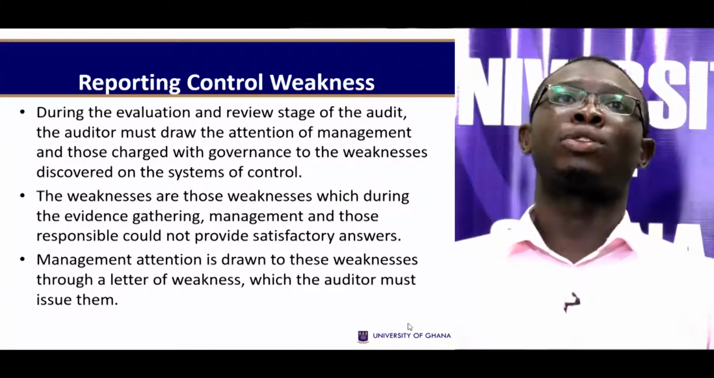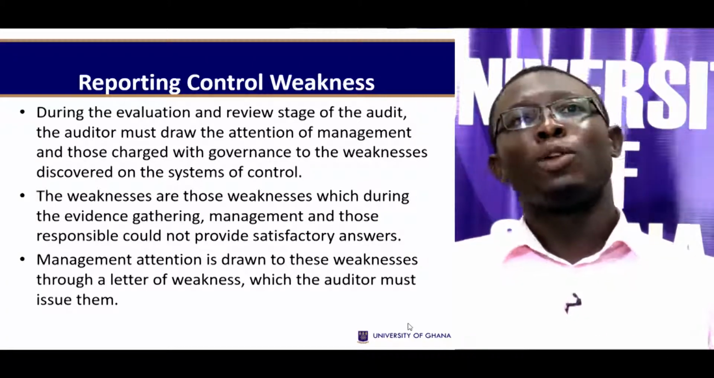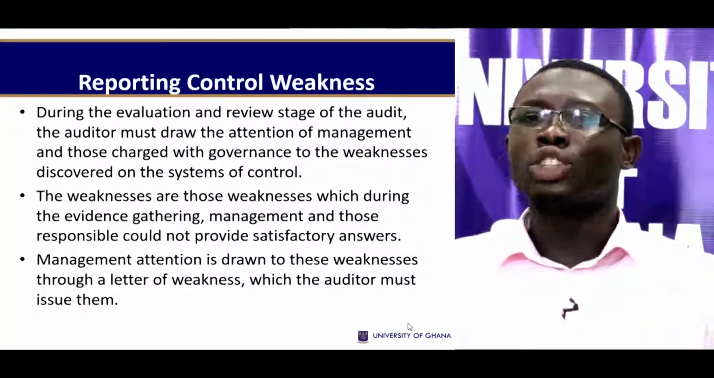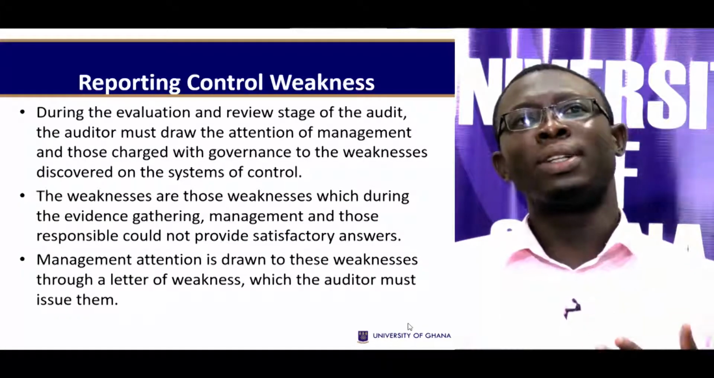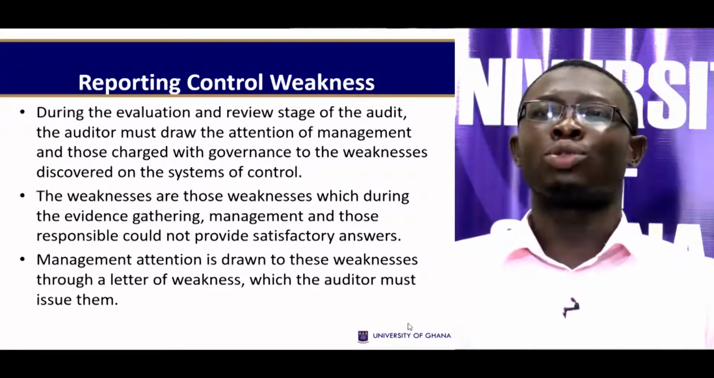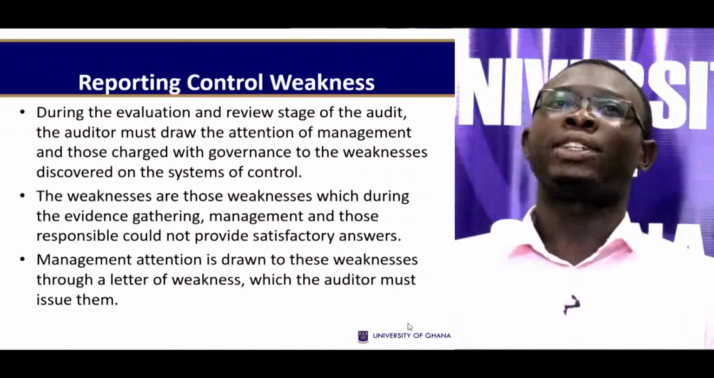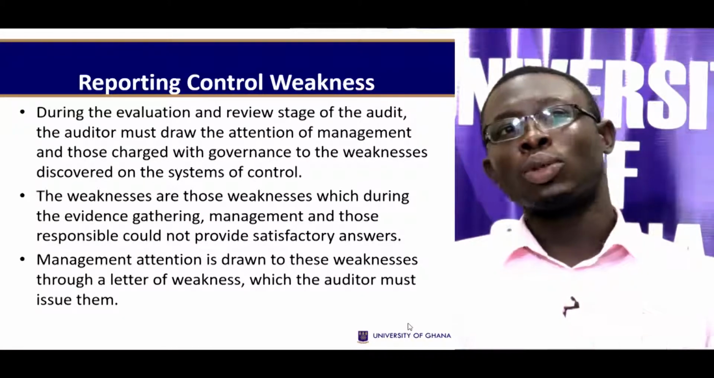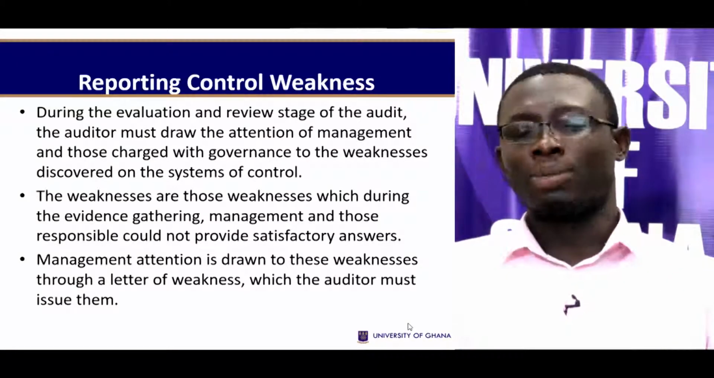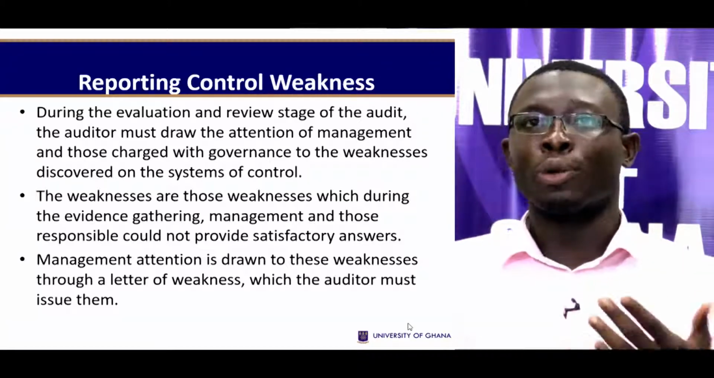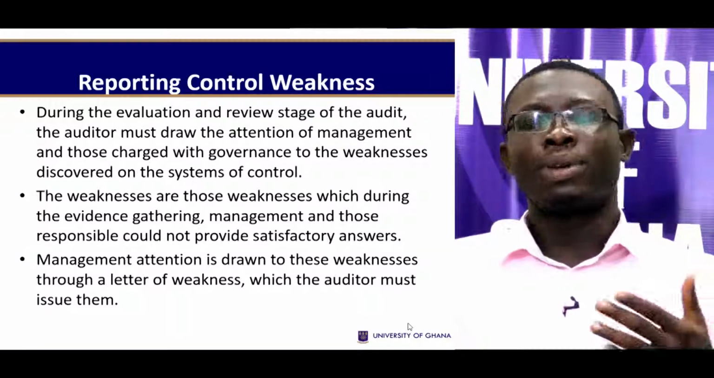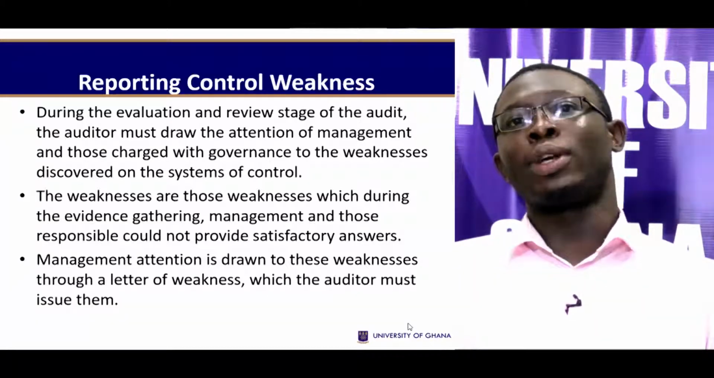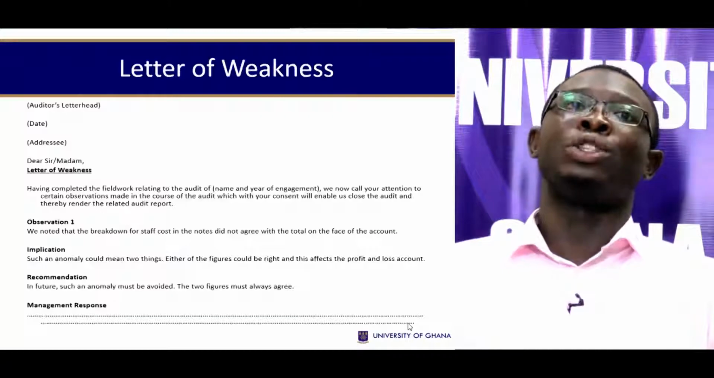Let's look now at reporting control weaknesses. During the evaluation and review stage of the audit, the auditor must draw the attention of management and those charged with governance to the weaknesses discovered in the systems of control. The weaknesses are those for which, during the evidence gathering, management and those responsible could not provide satisfactory answers. Management's attention is drawn to these weaknesses through a letter of weakness which the auditor must issue to them.